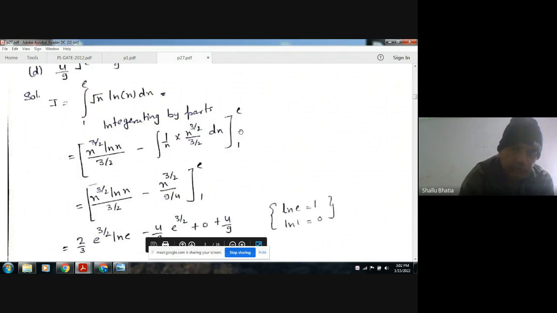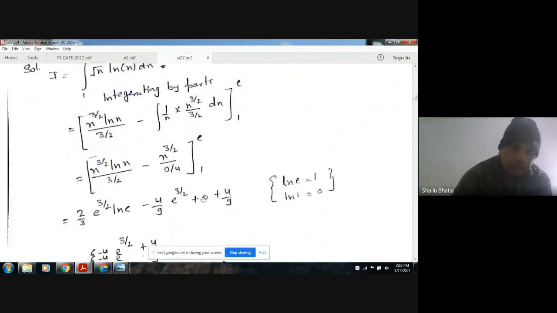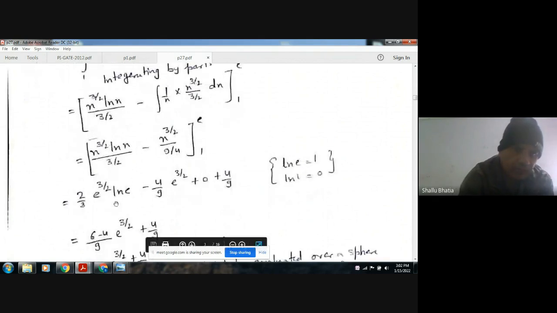Now this is your integration, and now put the limit. So this will be 2 by 3 e to the power 3 by 2 ln e, and minus 4 by 9 e to the power 3 by 2. Now putting 1, ln 1 is 0, and here it will be plus 4 by 9.